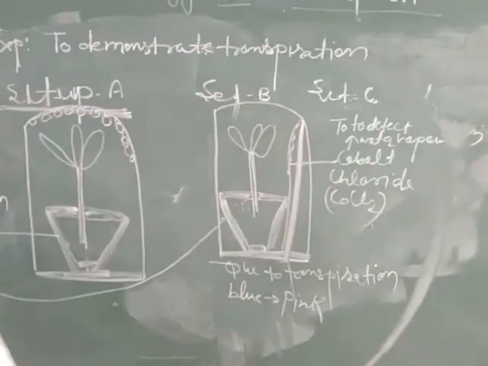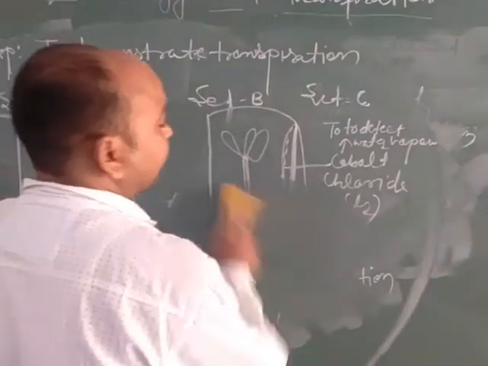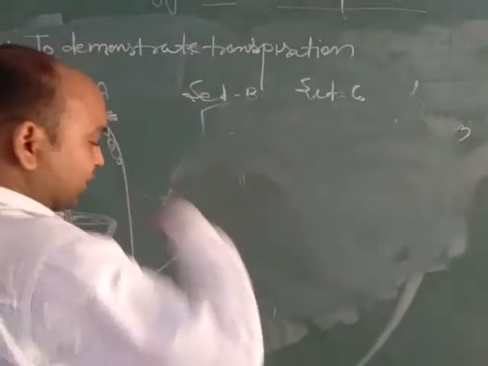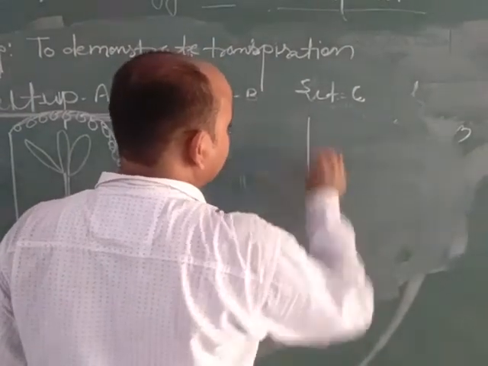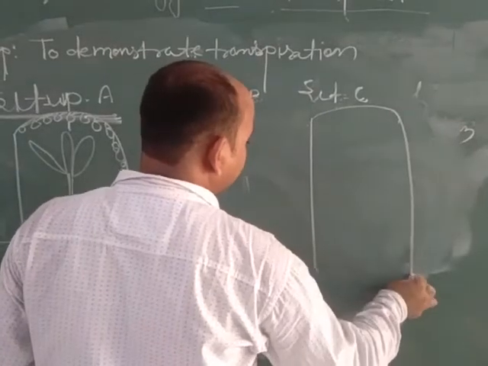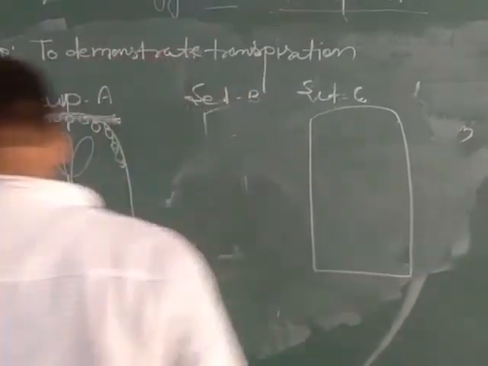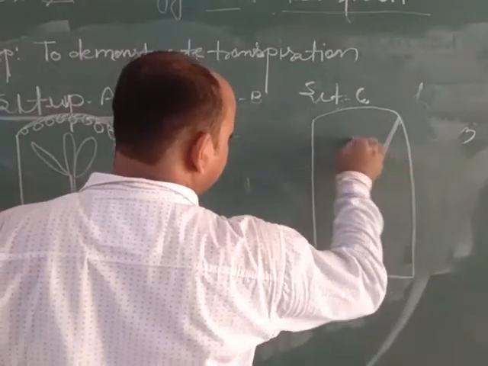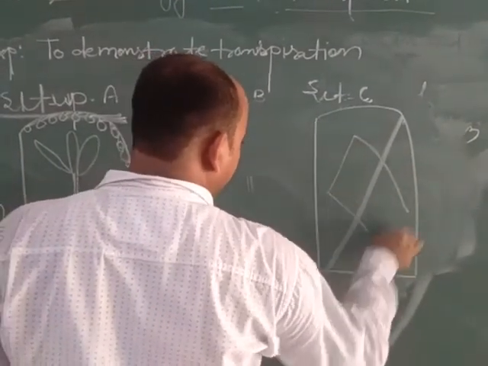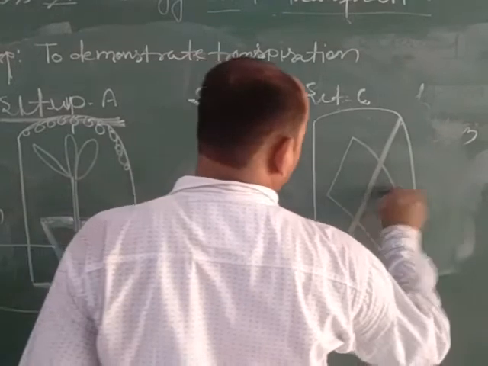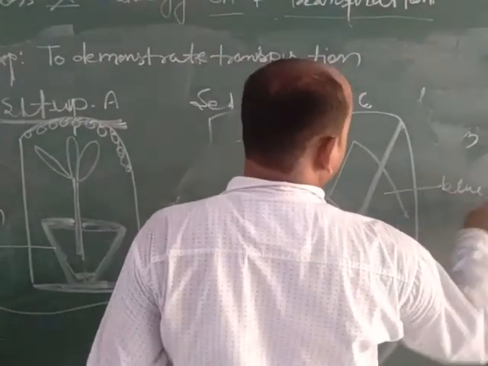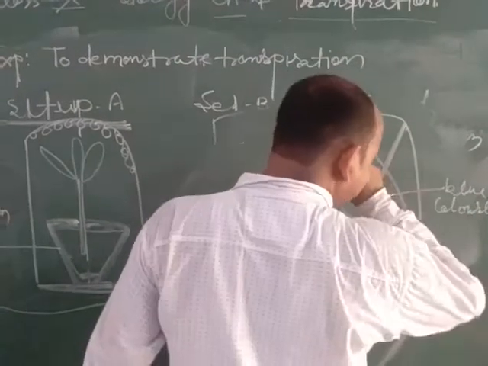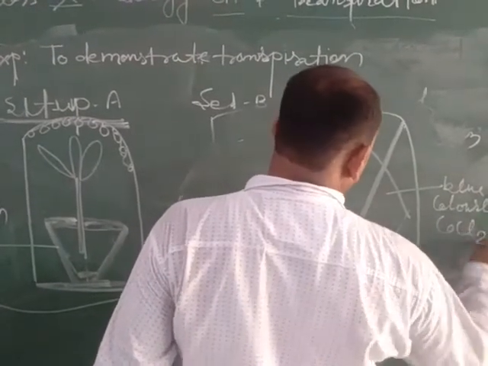Now we will discuss setup number three. That is also called the control method of this experiment. Here there is no bell jar, but we take a blue colored cobalt chloride paper.